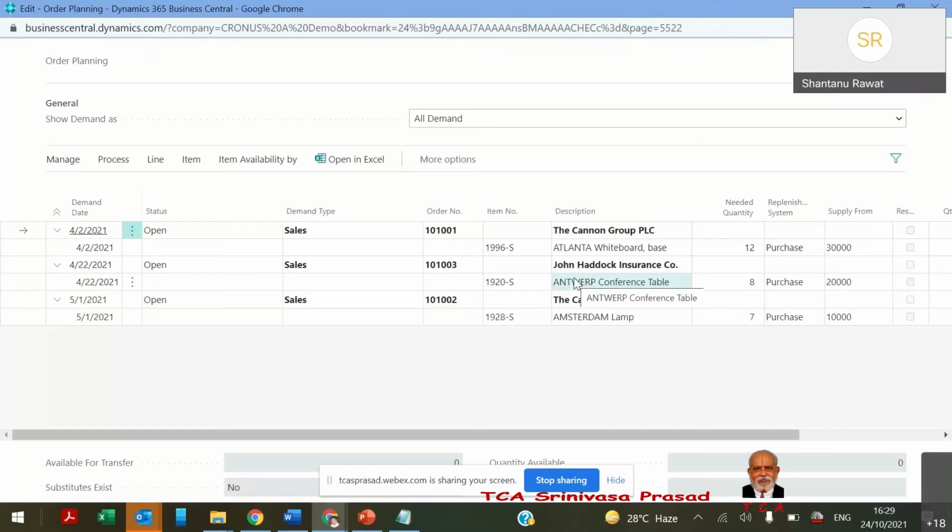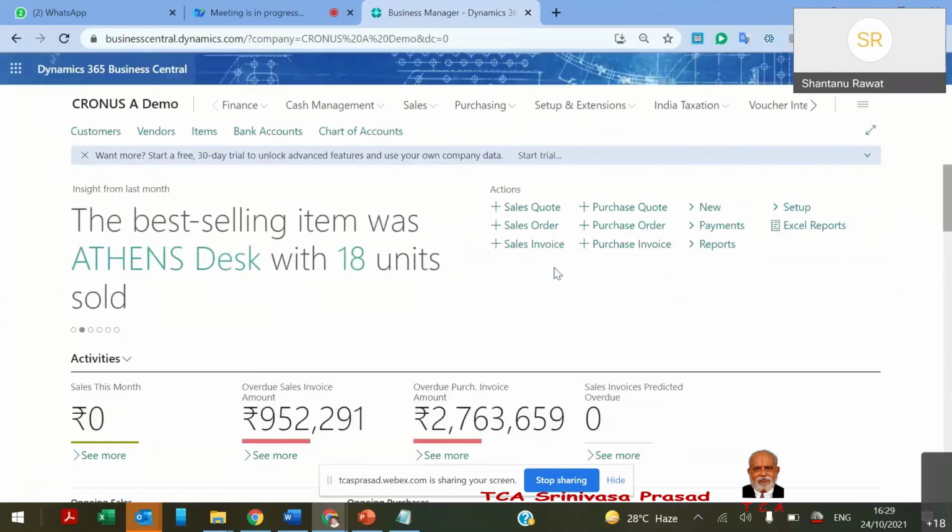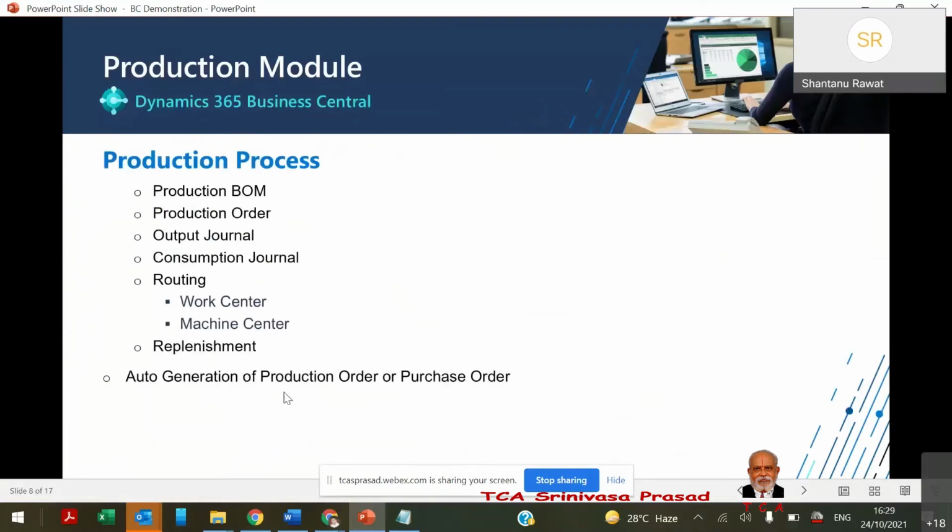No. See, if you are convinced with this, it covers everything. If you cover beyond this, I will just tell you where Axapta supersedes. If you want me to tell you whatever the additional features in Axapta, I also can tell you.